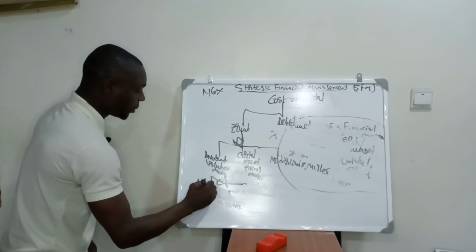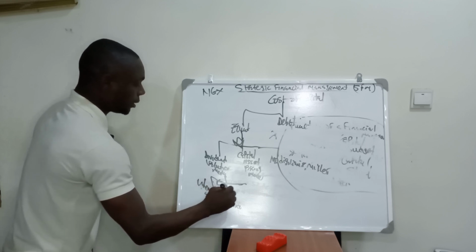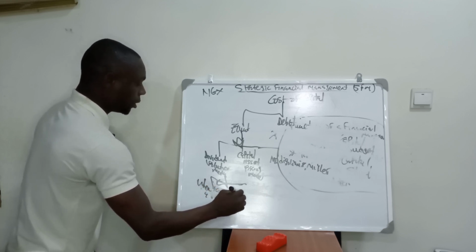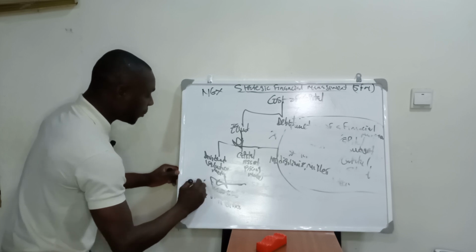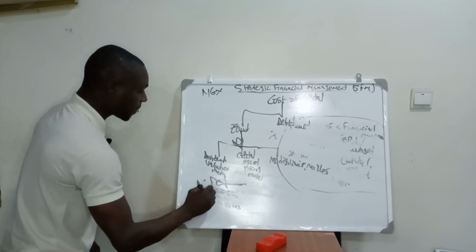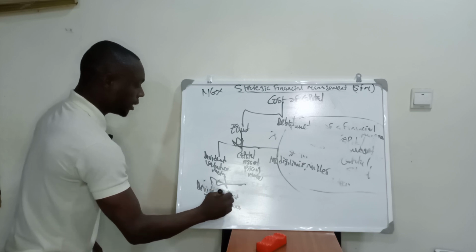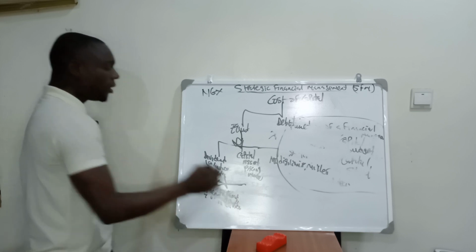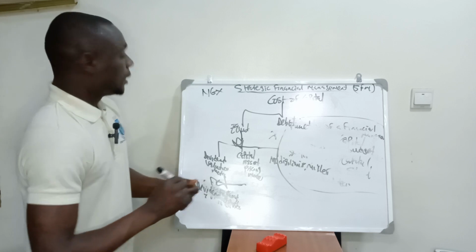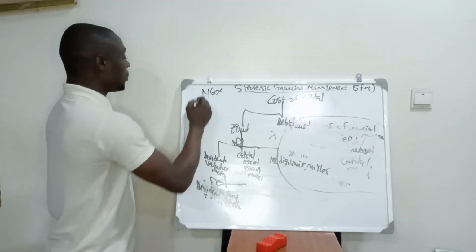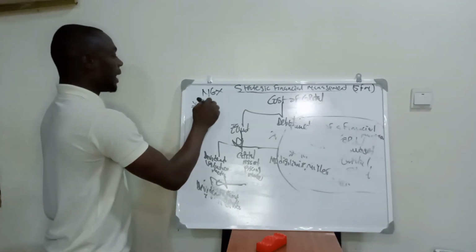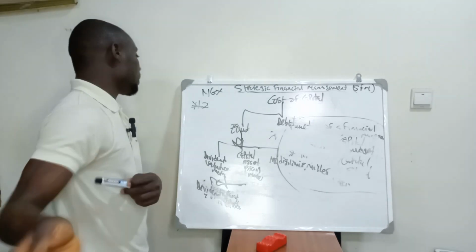Dividend without growth. What it means is that if the dividend policy is to share 2 naira at the end of the accounting period, the shareholders will collect that.